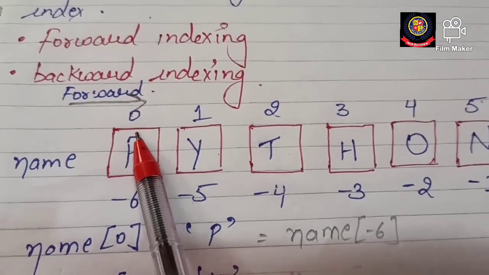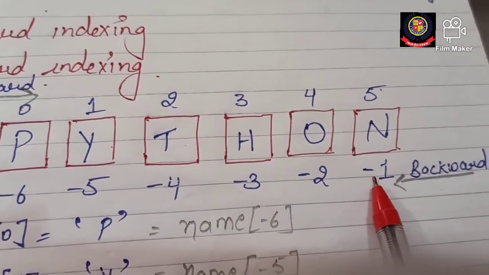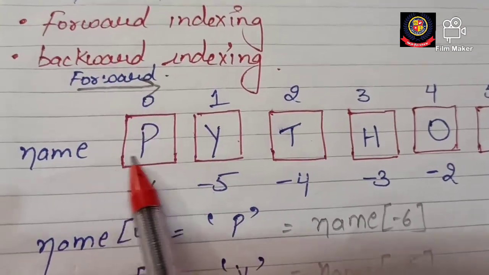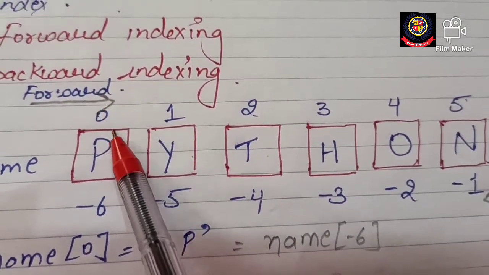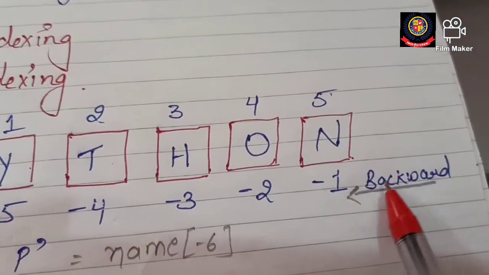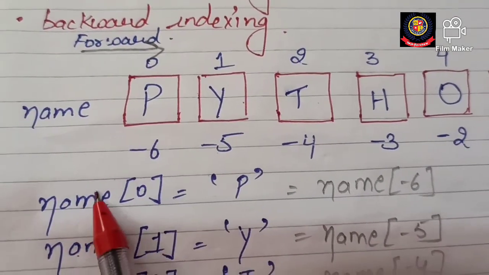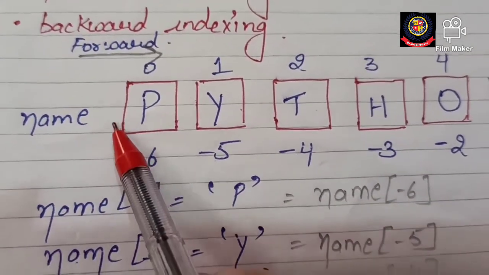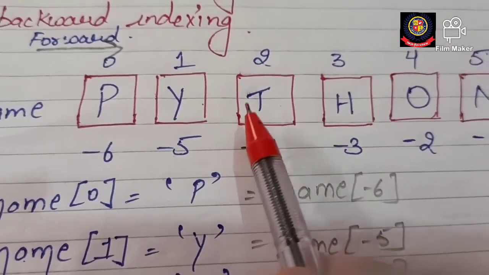फॉरवर्ड में इंडेक्सिंग कहाँ से स्टार्ट होगी, 0 से, और बैकवर्ड में इंडेक्सिंग कहाँ से स्टार्ट होगी, -1 से, -1, -2, -3, -4, -5, -6. प्लीज़ बैकवर्ड वाली यहाँ से स्टार्ट मत कर देना. This direction is always forward and it starts from 0 and backward is from this end and it always starts from -1. So that means if I want to know the value name, means as I have declared the variable name and in this variable I have stored this value Python. After this I am showing you this practically on the machine.